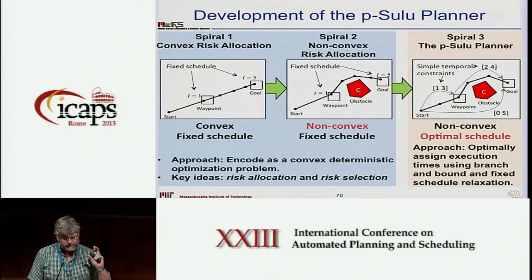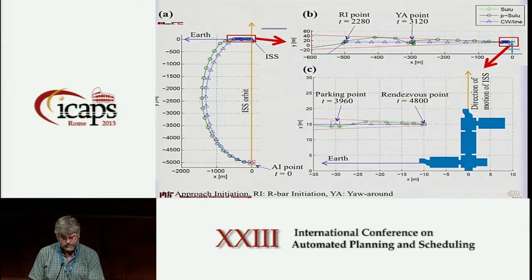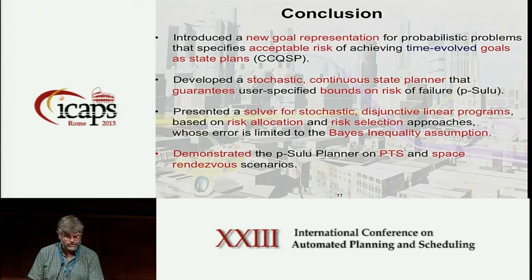So I've given you the first stage of this process, and a high-level story of the next three stages of it. If you look at the performance, it works very well on more complex travel planning scenarios. It has also been demonstrated on a range of other applications, including one of the authors, Lars, who works at SpaceX on their robotic space tug, and so we've done a number of scenarios of docking with the International Space Station as well.